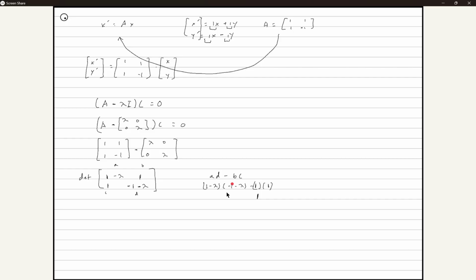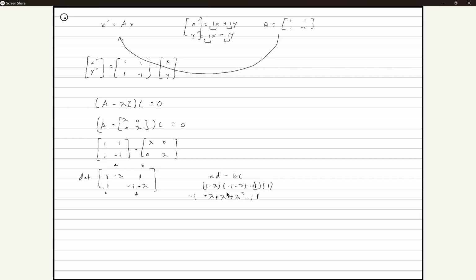So let's distribute this. This will become negative 1 minus lambda plus lambda, and this will be lambda squared, and then minus 1.